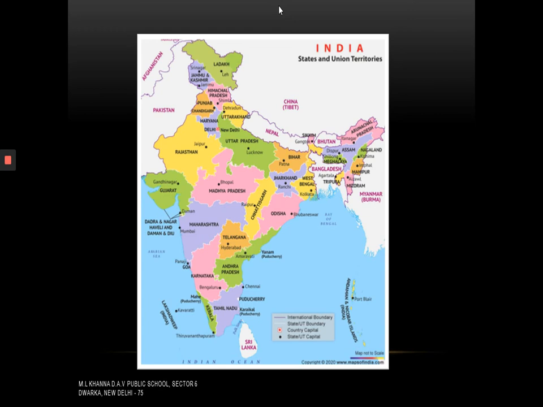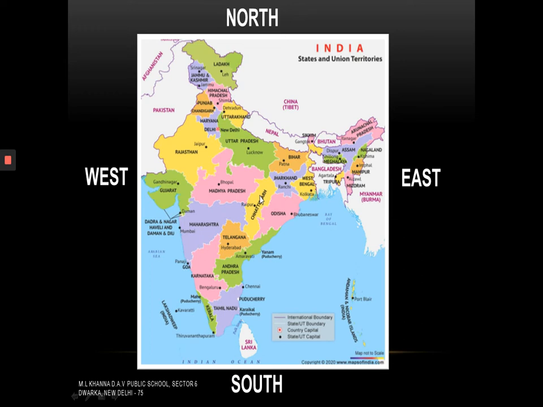Now, let us have a look at the map of India once again. Dear students, whenever the map of India is right in front of you, the upper side is the north direction. So that means the states here are in the northern part of India. If top is north, what would be at the bottom? It is south. So the states here are in the southern part of India. Towards the right, we have east, and towards the left, we have west. North and south are opposite to each other. East and west directions are again opposite to each other. So these states are in the west direction, and here they are in the east direction.